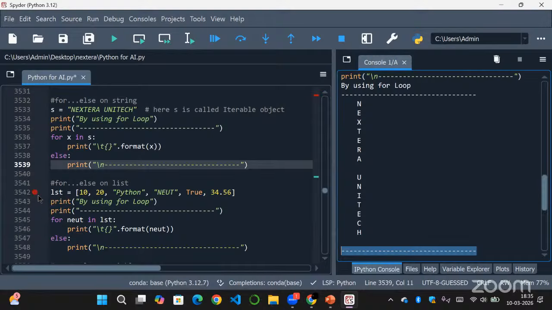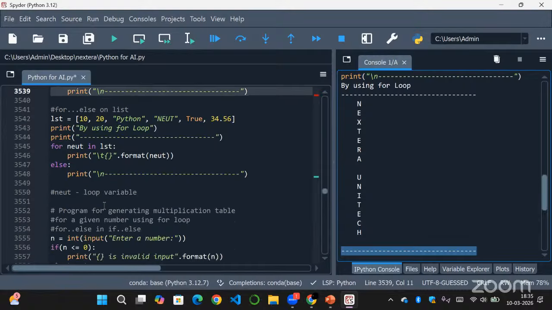So here a string behaves like a collection of characters, and each character will be accessed using a for loop, and each character can be printed. Then here we have for else on a list. So here the list consists of all kinds of data types: integer, string, Boolean, and also float values. As you know, a list can consist of the same data types, different data types, or both, right? So that is why we have different values in a list.